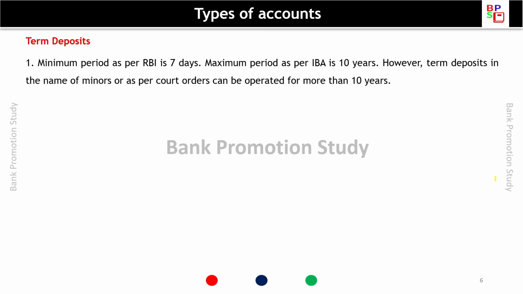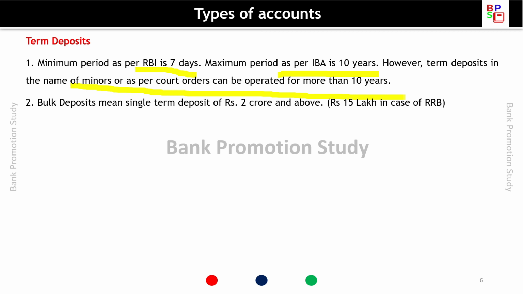Term deposit. Minimum period as per RBI is 7 days. Maximum period as per IBA is 10 years. So minimum period as per RBI is 7 days and as per IBA it is 10 years. However, term deposit in the name of a minor or as per court orders can be operated for more than 10 years. Bulk deposit means a single term deposit of rupees 2 crore and above. If it is above 2 crore, then it is a bulk deposit. In case of regional rural banks, this amount is 15 lakh.